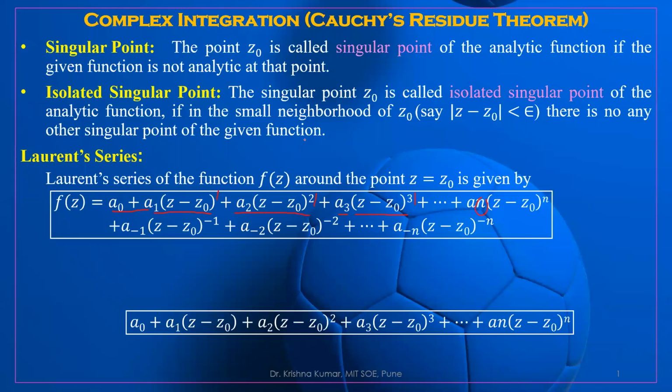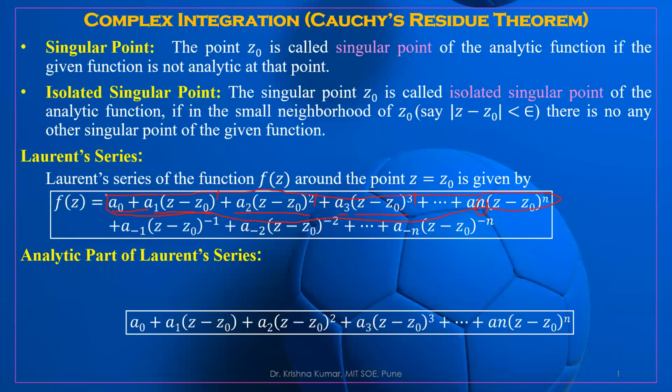In this Laurent series, there are two parts. The first part contains the positive powers of z minus z0 up to power n, and it also contains the negative powers of z minus z0 up to the power minus n. Out of these two parts, take the analytic part of the Laurent series. Analytic part means the function will be analytic in that part. Just look here, if we consider the first positive terms,